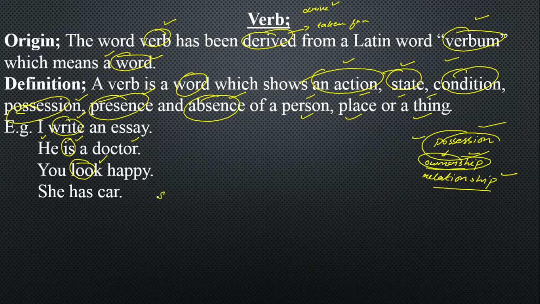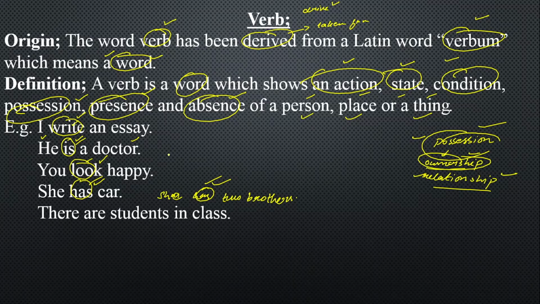If I say she has two brothers, now over here "has" is showing, keep in your mind, the relation and relationship. So it shows possession. In possession, if I say she has a car, "has" is showing ownership, and if I say she has two brothers, then it is showing relationship. So a verb is a word which shows an action, state, condition, possession.